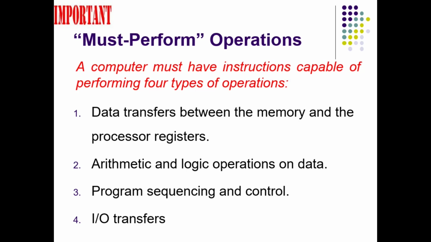A computer has to interact with the outside environment. So the processor must be able to communicate with the input output devices. For that reason, the processor should have operations or instructions which allow it to communicate with the IO devices. So these are the four categories of instruction every processor must support.